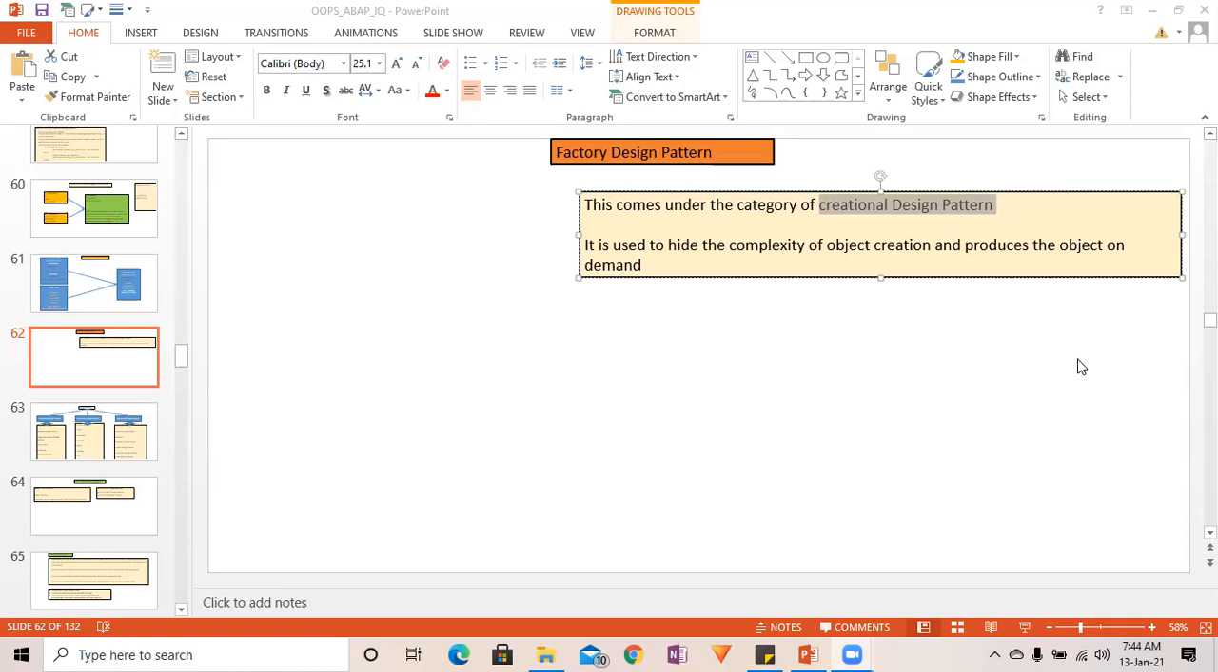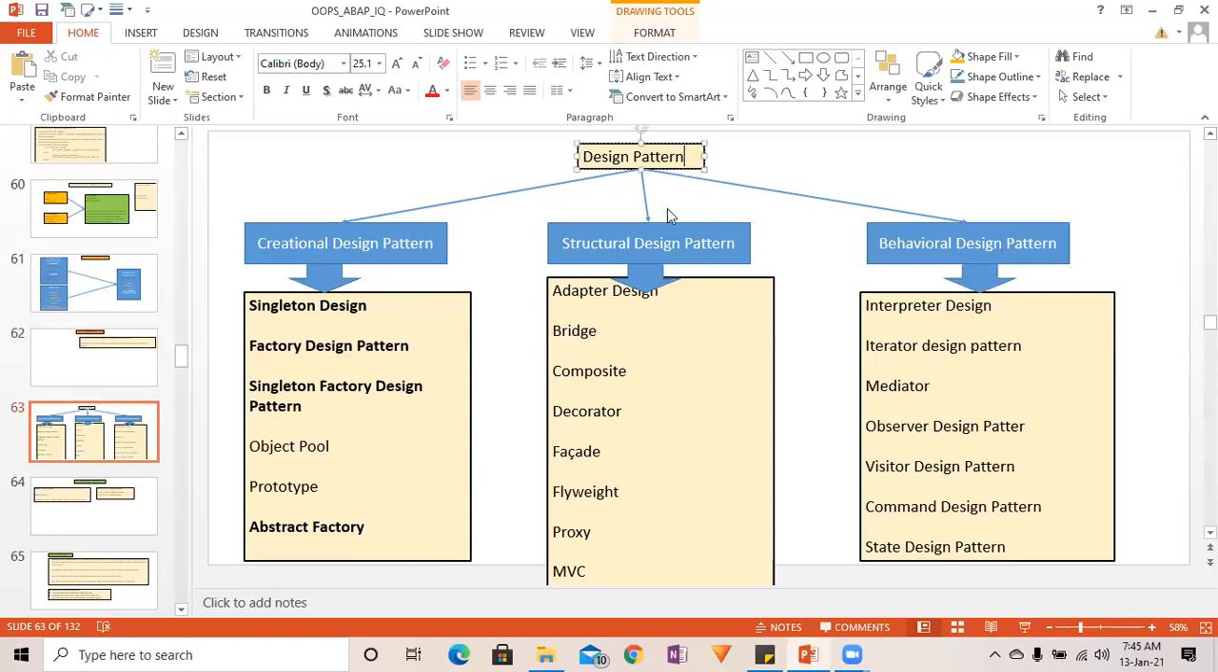MVC, no, not the abstract. We have mainly three types of design pattern, meaning all the design patterns have been categorized into three different categories. One is creational, another is structural, and one more is there that you will have to tell. That is behavioral. So here you can see that I have written over here, design patterns are categorized into three different categories: creational, structural, and behavioral.